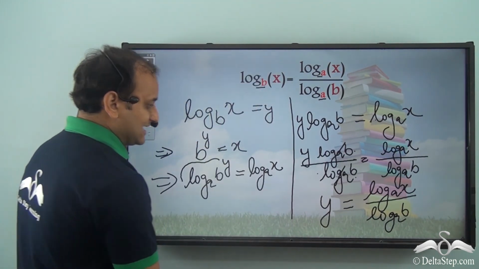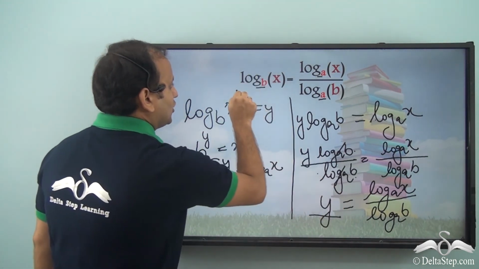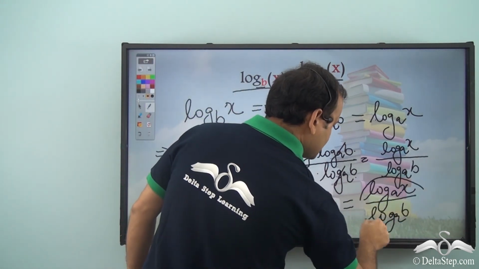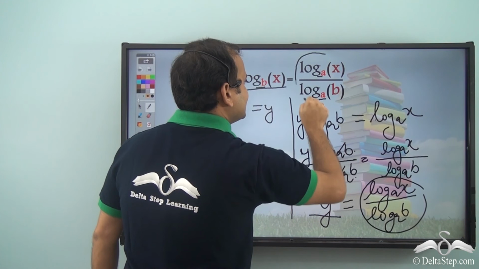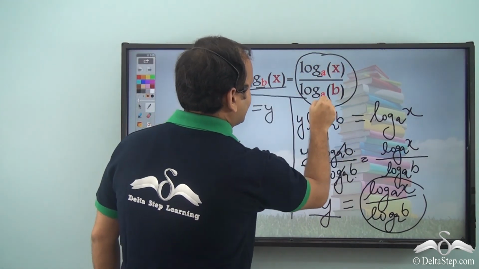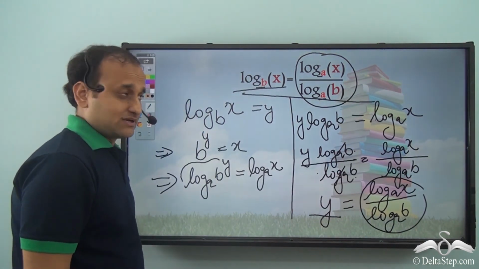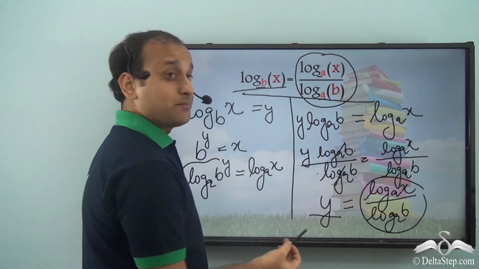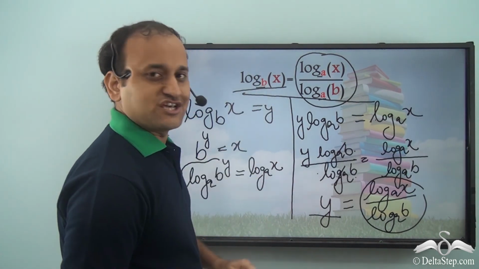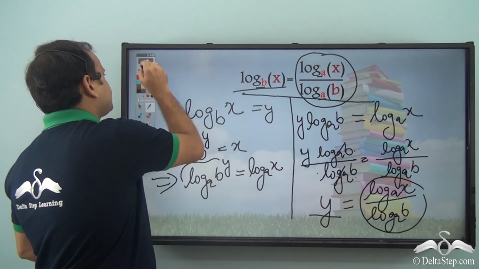But we know that y is nothing but log x to the base b, and this expression is nothing but this expression. That means this particular rule stands true. It has been proved. So Professor Magan was right, in fact. So once we have this change of base rule, let's see.